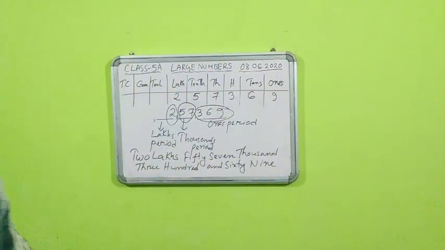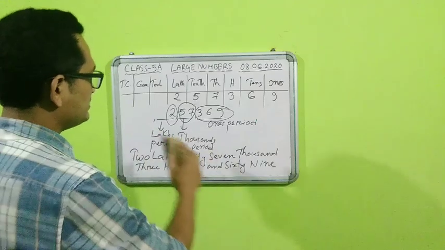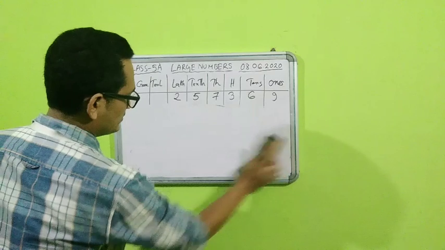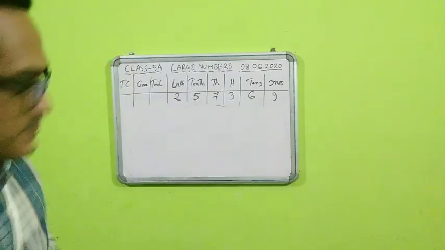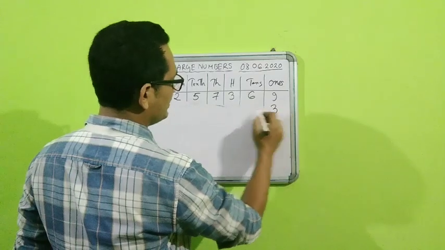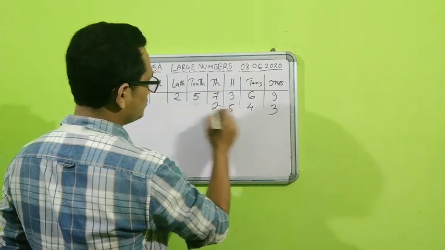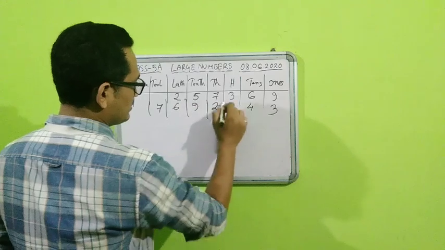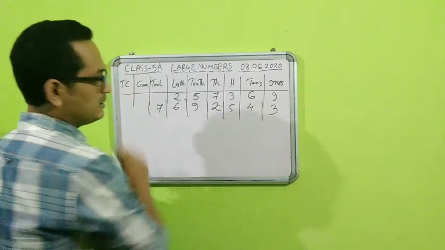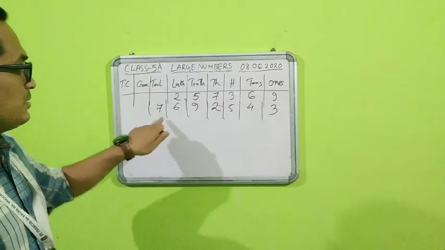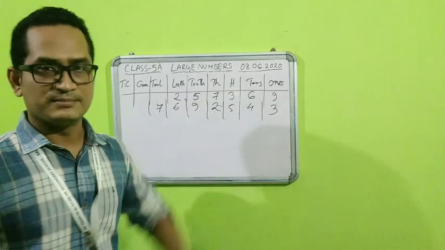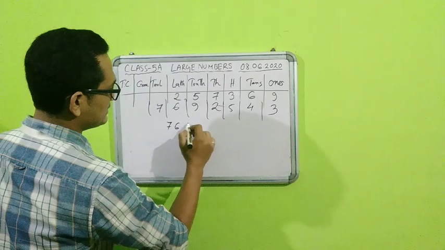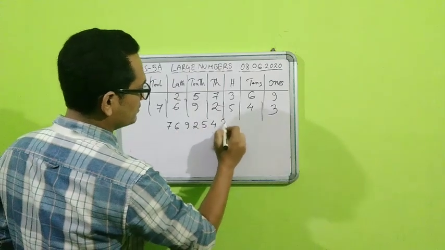So students, we tried a 6 digit number. Now let us try a 7 digit number. If I write a 7 digit number, say now 3, 4, 5, 2, 9, 6, 7. Yes, now let us try to read this number. It is having 7 digits. Now I will write down the number first here. 7, 6, 9, 2, 5, 4, 3.